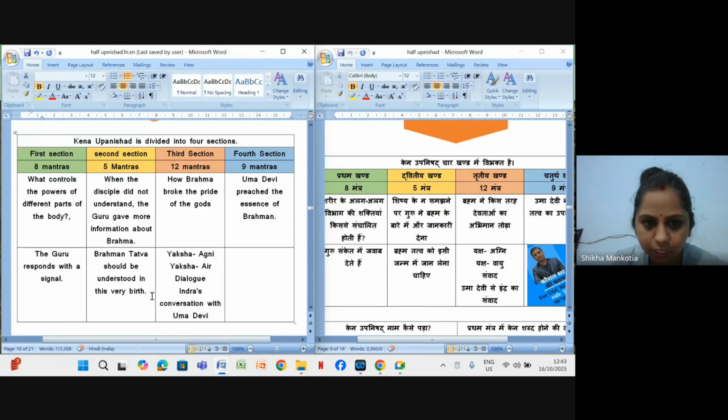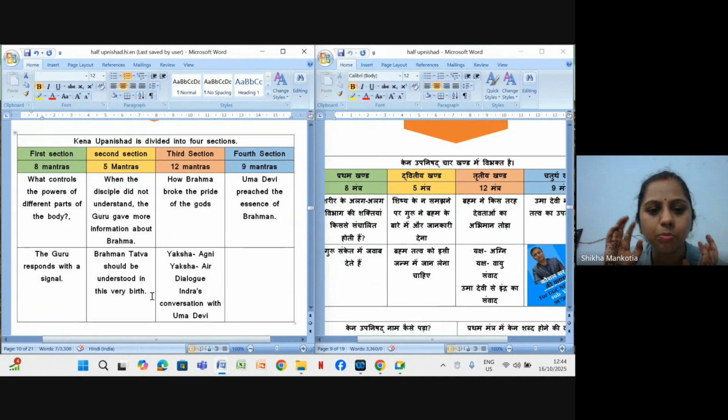And in the third khand, third section, there are 12 mantras, and the main thing explained there is how Brahma broke the pride of the gods. कि ये जो देवता थे जैसे अग्निदेव, वरुण देव, इंद्रदेव, different devtas were there, different gods were there.